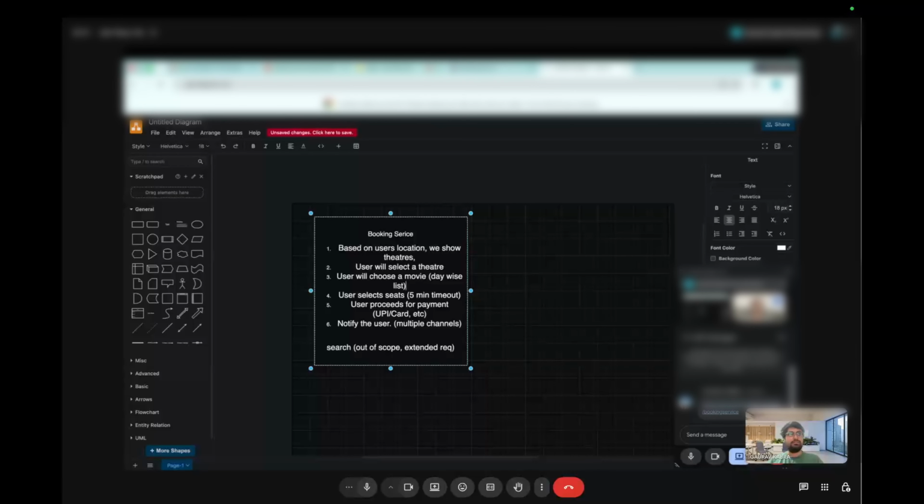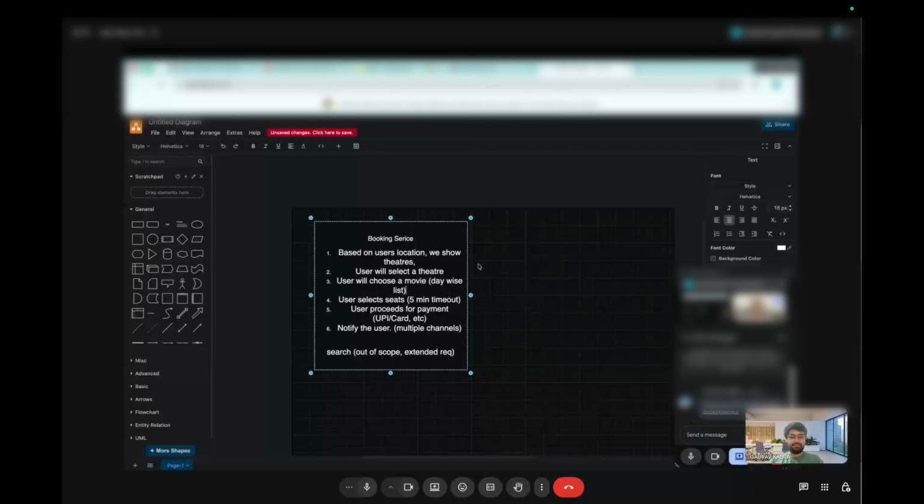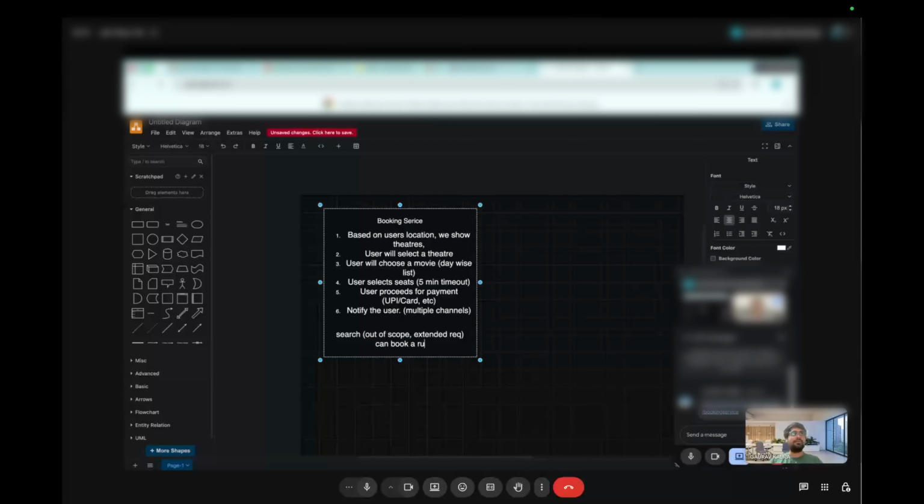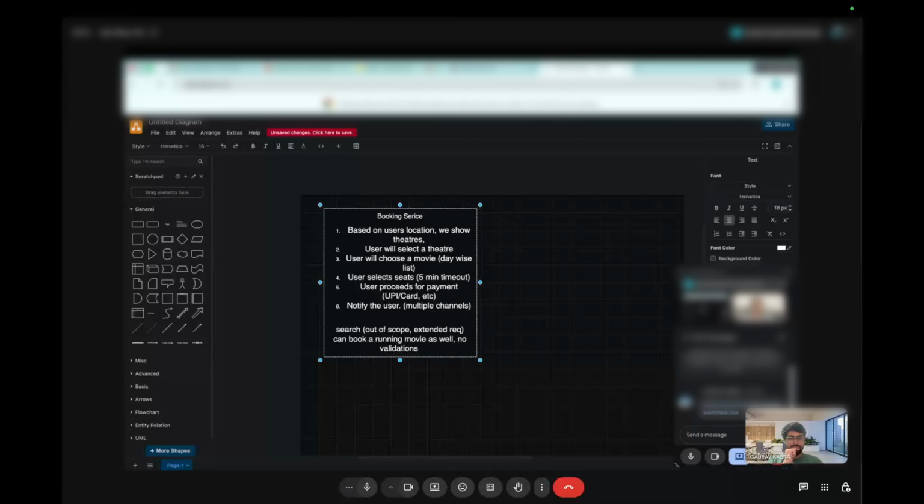One more scenario which just came to my mind. Suppose the show starts at 8 o'clock, do we have this requirement where we have to mark the status of the booking? Like, if the user goes and shows the same ticket at 9 o'clock, it shouldn't be valid. Are we going to handle that scenario? No, we are not going to handle that. The user can even book a running movie as well. Oh, okay, understood. So I'm assuming no validations as such, apart from just the concurrency part. Correct.